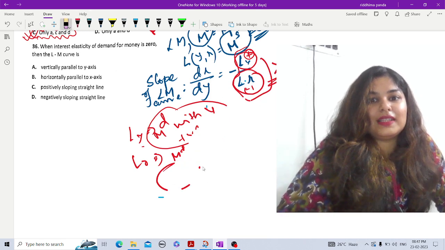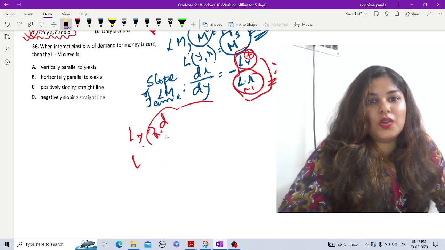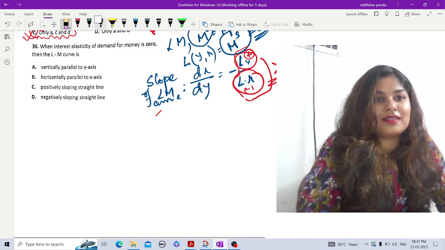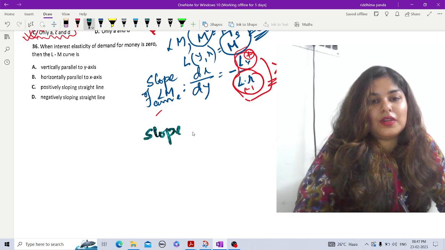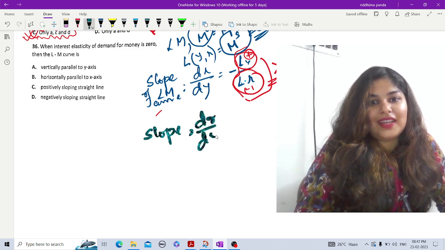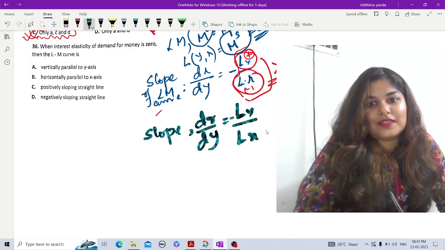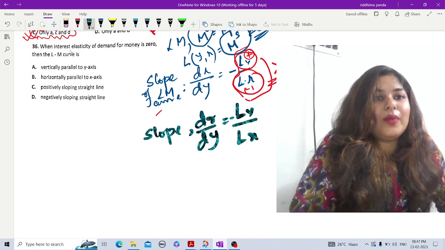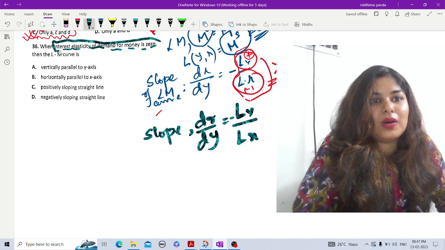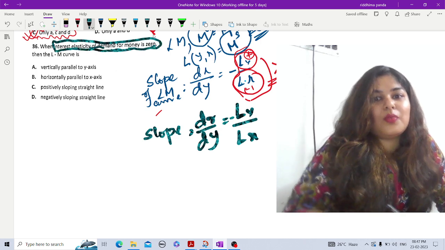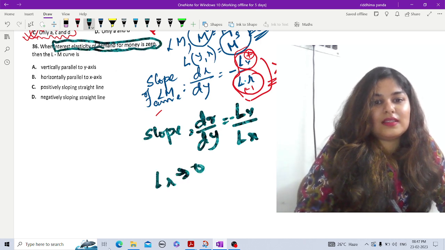So that means using this slope, I can figure out the answer to the question asked, right? How? The slope is dr by dy is equal to this, right? Now, when the interest elasticity of demand for money is 0, so we are talking about Lr, according to the question here, Lr is 0.